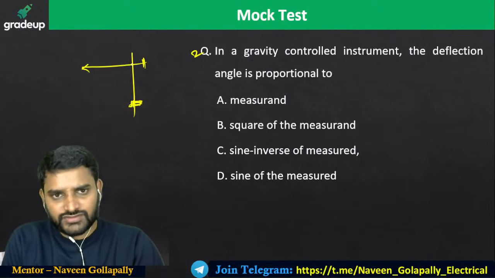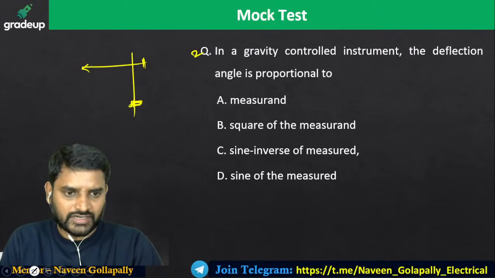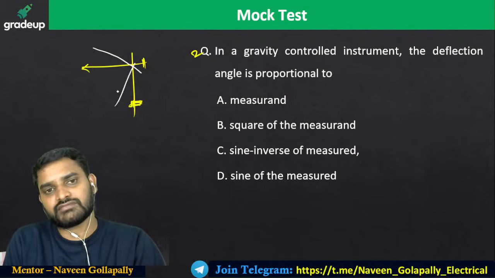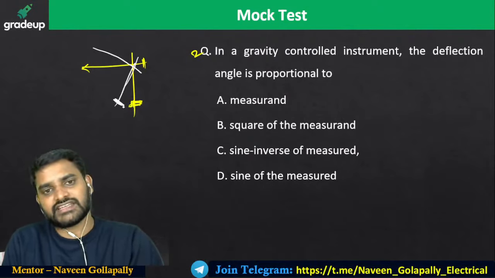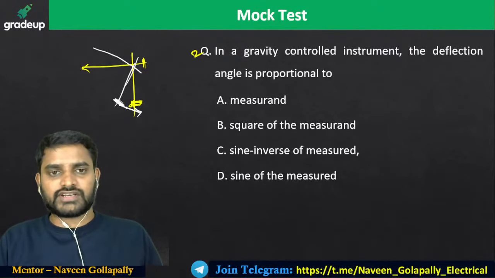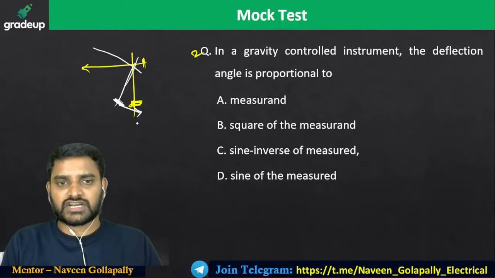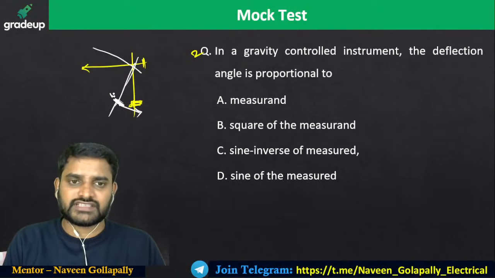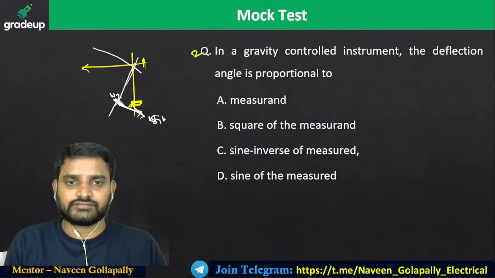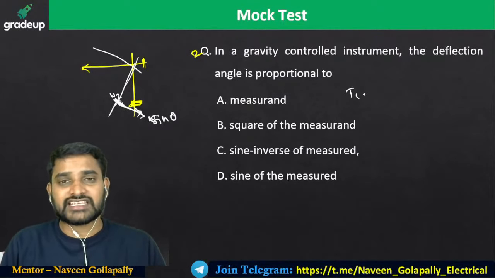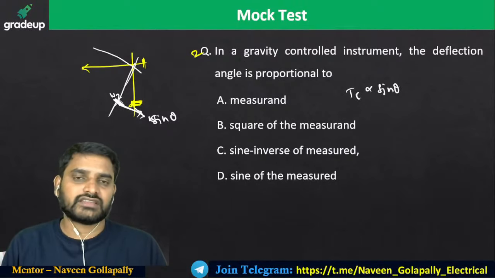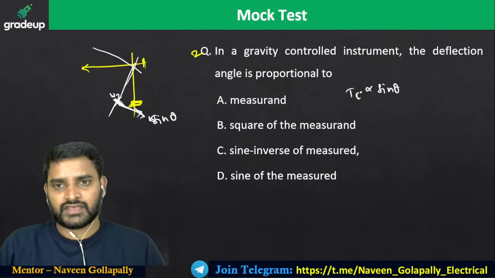When the pointer moves from here to here, your control weight also will be perpendicular. So this weight is going to pull the pointer in the downward direction. This component is going to give you the control torque. If this is the weight, the opposite component is the sine component. So your control torque is proportional to weight and is a function of sine.